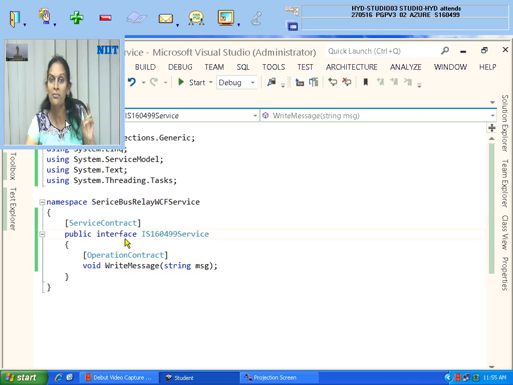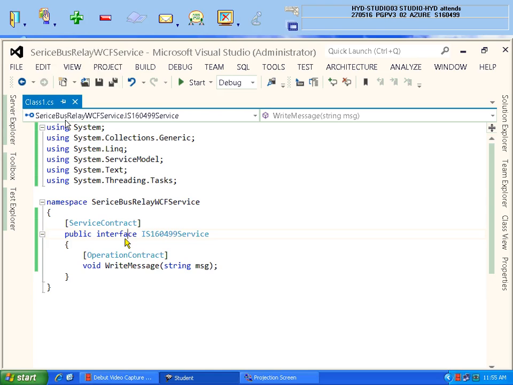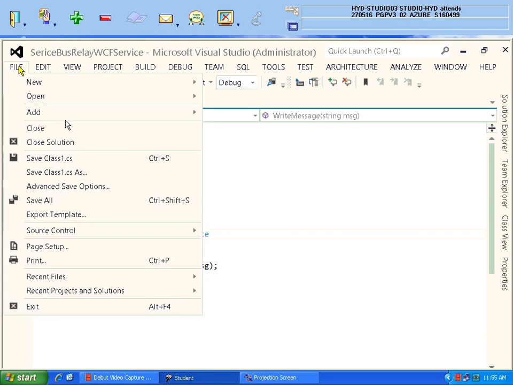I'm creating the third application where I'm going to implement the code of your interface, as well as host that service. I'm going to show that work now. See here, all of you, File. Just don't go to New, my dears. Add new project.